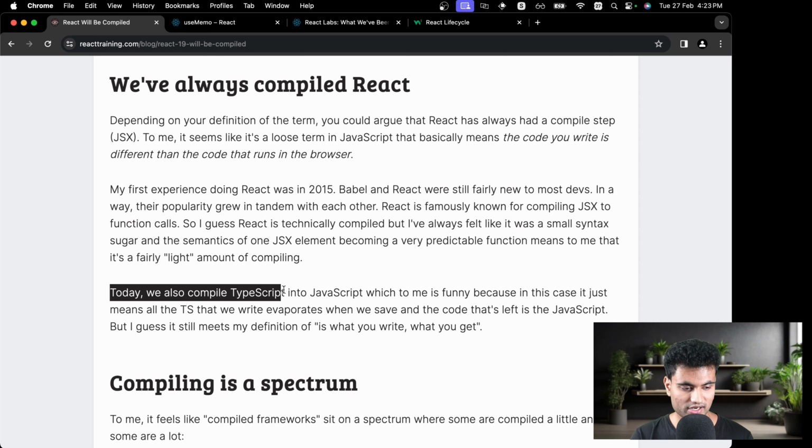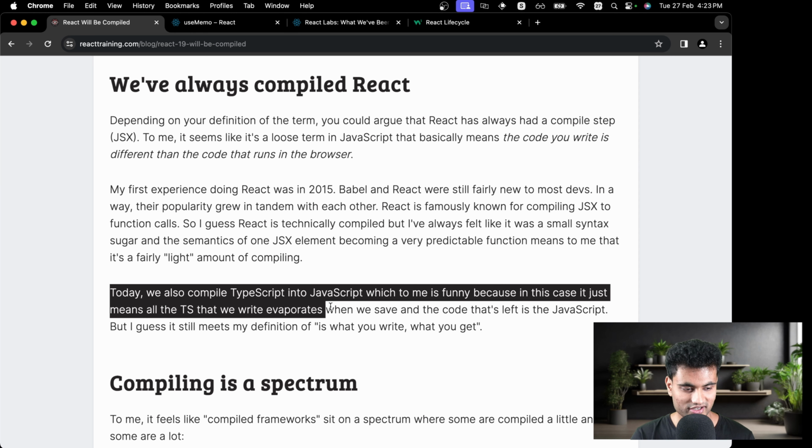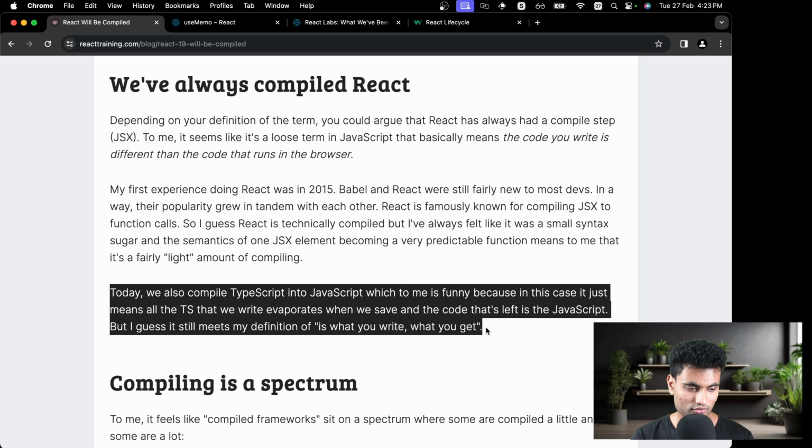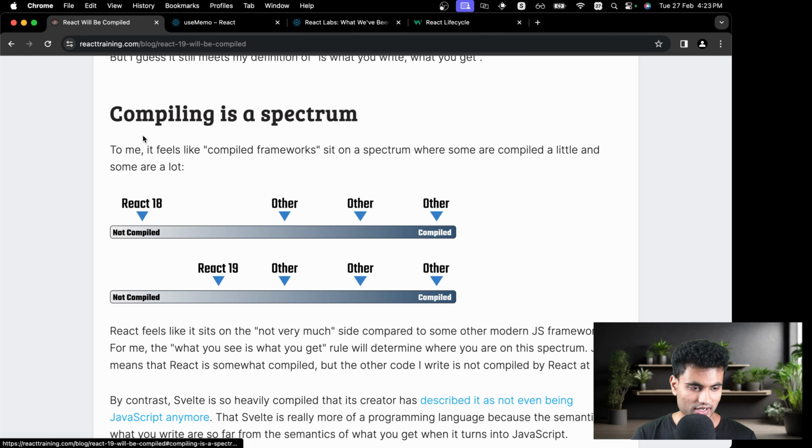Today, we also compile TypeScript into JavaScript, of course, which to me is funny, because in this case, it just means that the TS we write evaporates when we save, and all the code that is left is JavaScript. Yeah, that hurts. But I guess it still meets the definition of what you write is what you get. Yeah. Compiling is a spectrum.